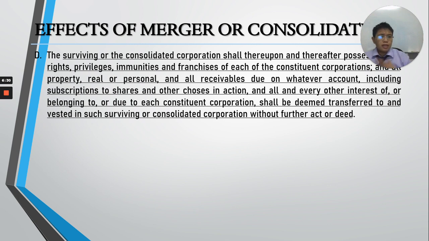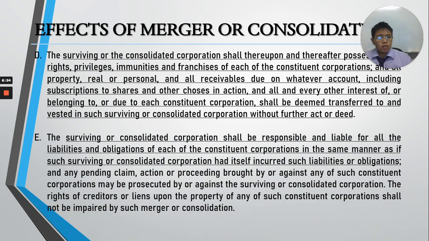So, lahat na yan ililipat sa surviving and consolidated corporation as the case may be. So, in number 3, lahat ng rights provided by law will be given to them. In number 4, lahat ng rights, privileges, etc. belonging to the constituent corporations will also be given to the surviving or consolidated corporation.